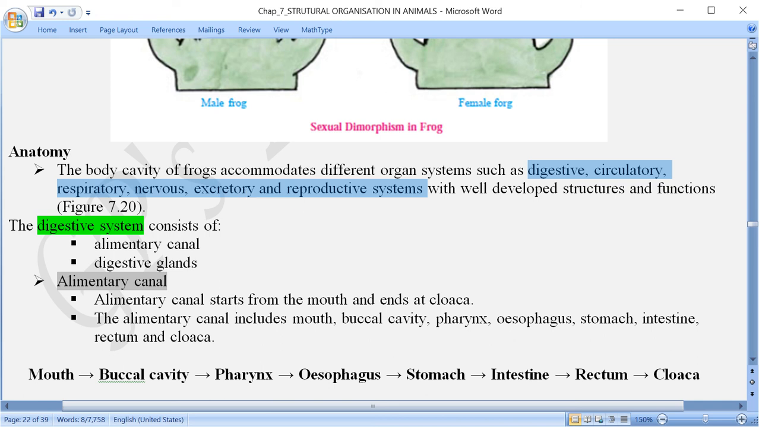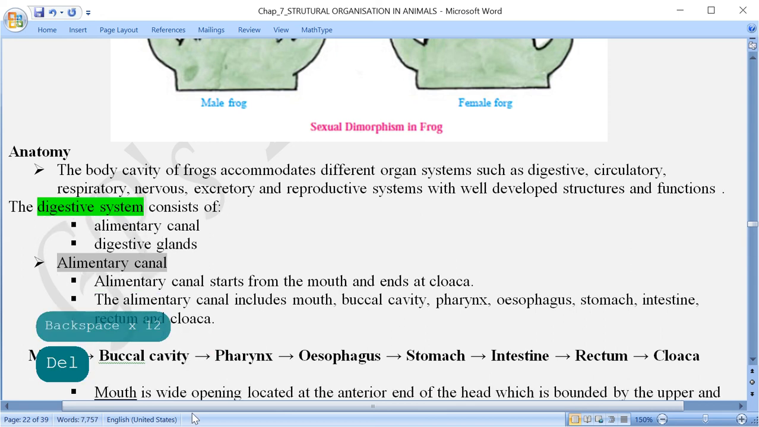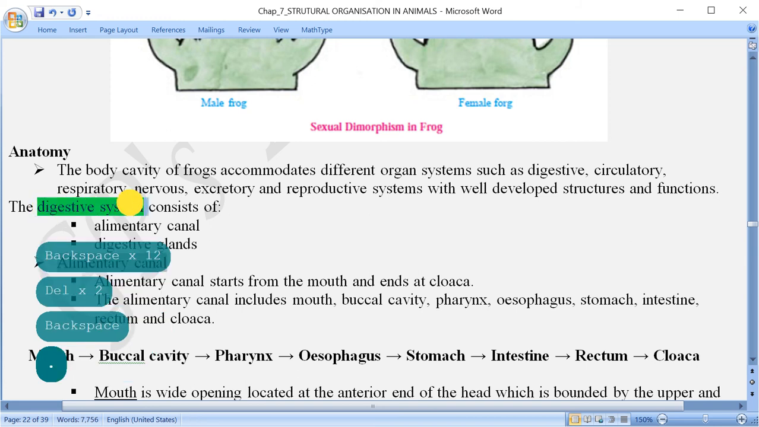Now when we are talking about a system, you understand it is made up of an aggregation of more than one organ, and that's why we are talking here about the organ system. All these systems one by one we have to discuss, and the first system that I am going to discuss is the digestive system, and this I am going to include in the next video.